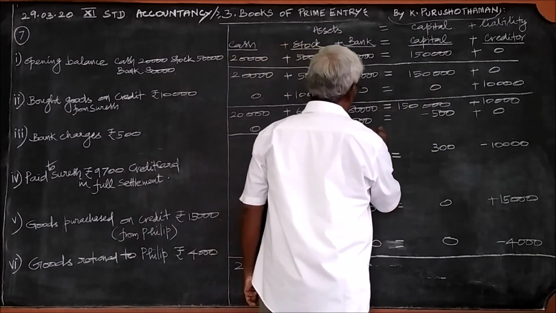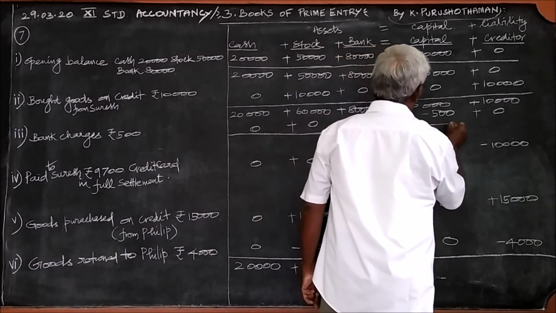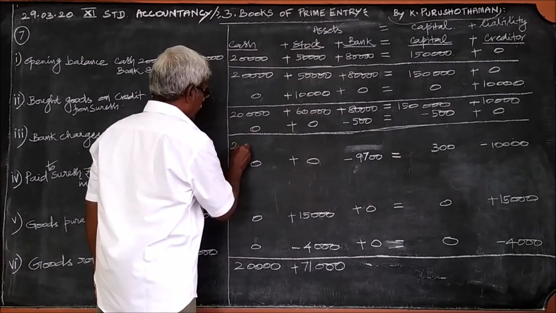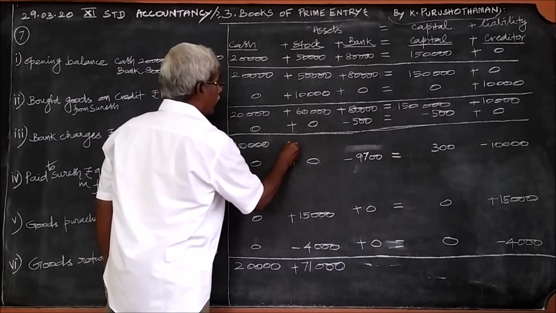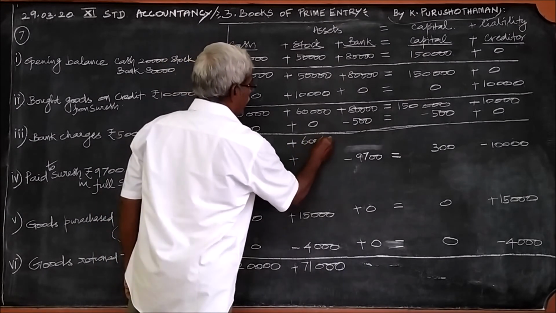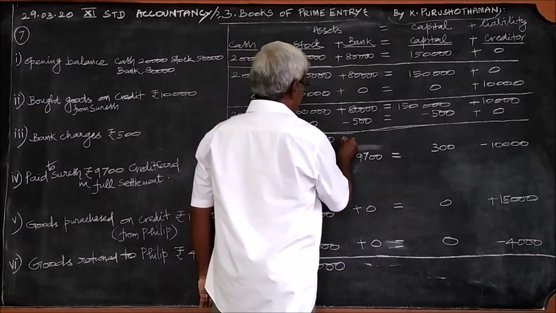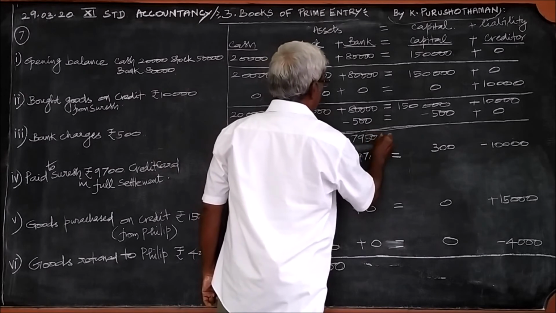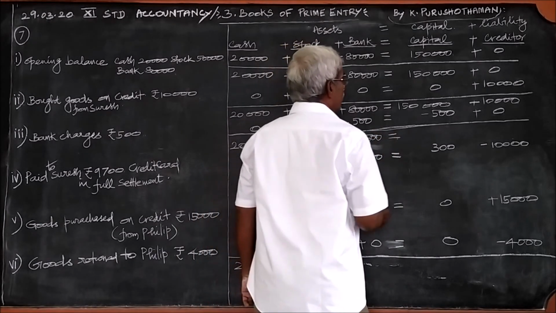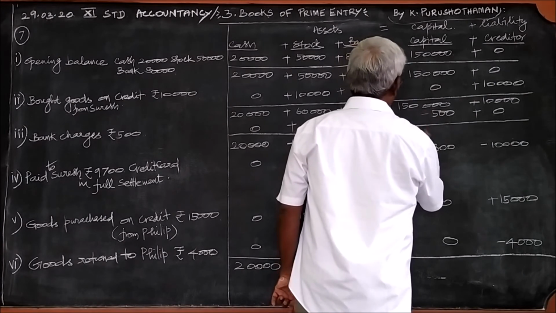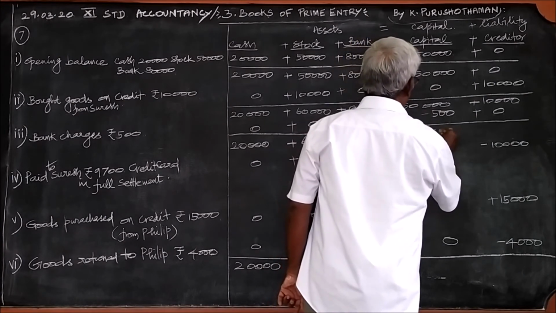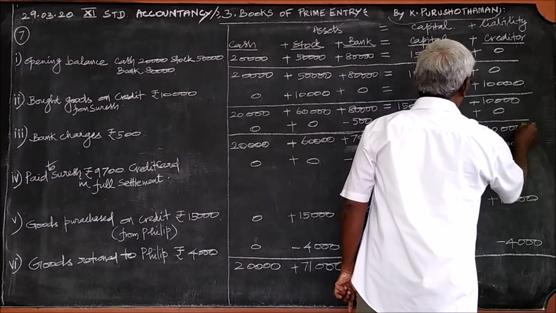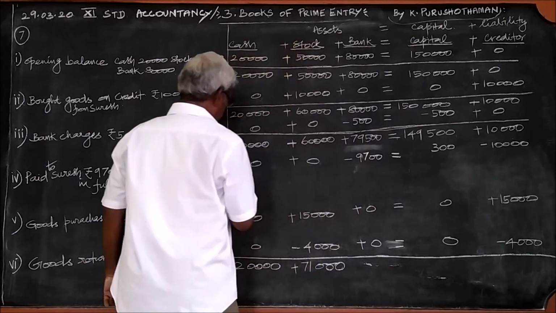Close it now. This is 20 plus 0, 20,000. 60 plus 0, 60,000. 80,000 minus 500, 79,500. 1,50,000 minus 500, 1,49,500. 10,000 plus 0, 10,000. Now we go to the next step.